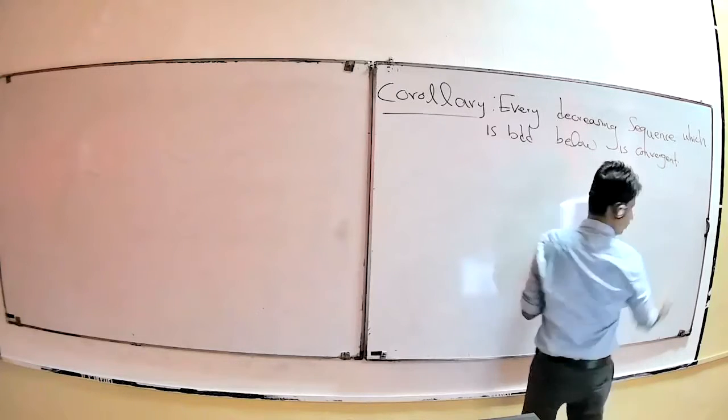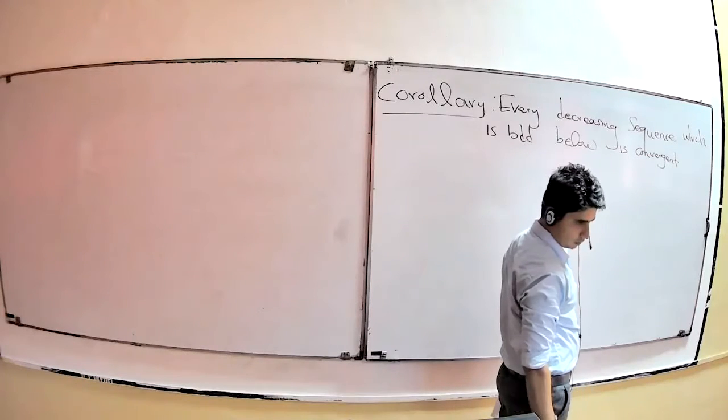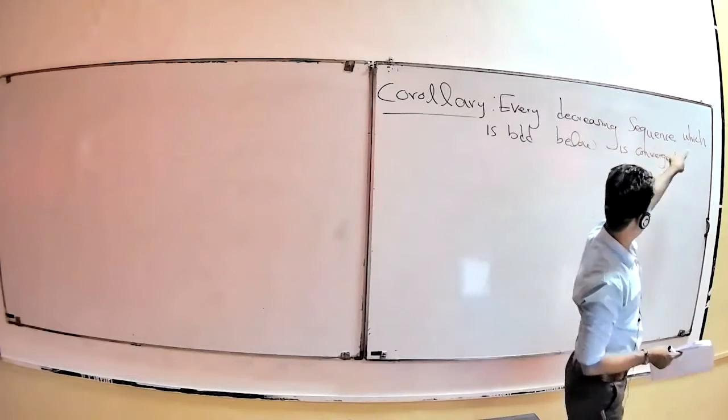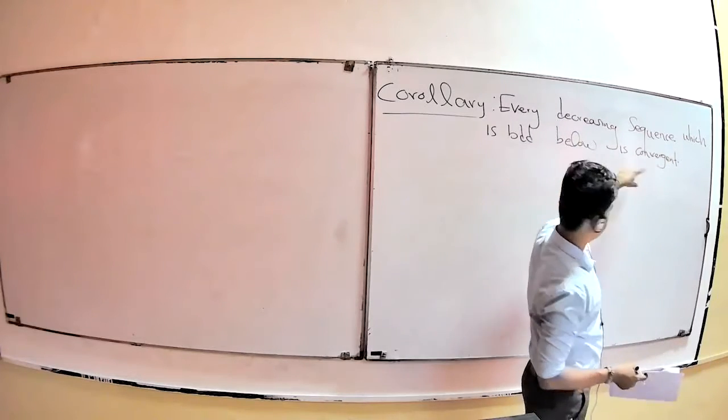Corollary: every decreasing sequence which is bounded below is convergent. A decreasing sequence which is bounded below is convergent.